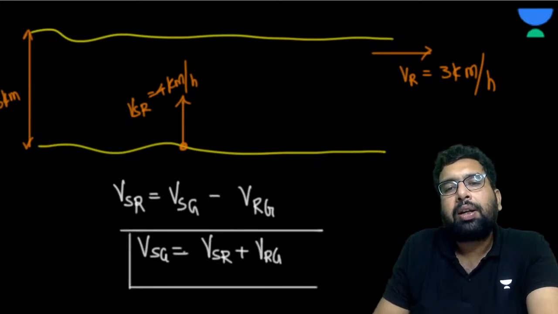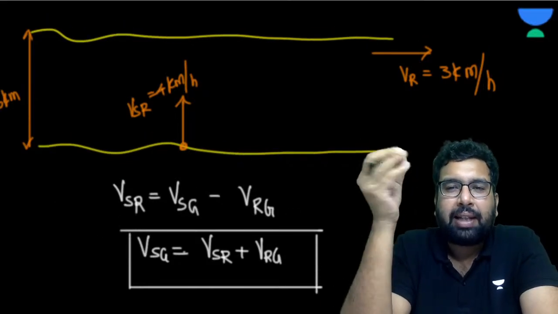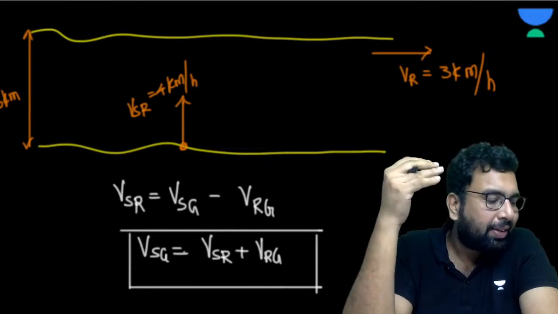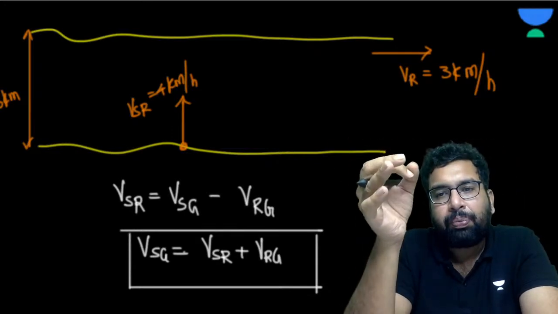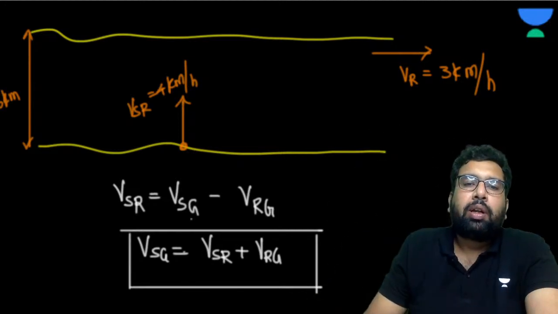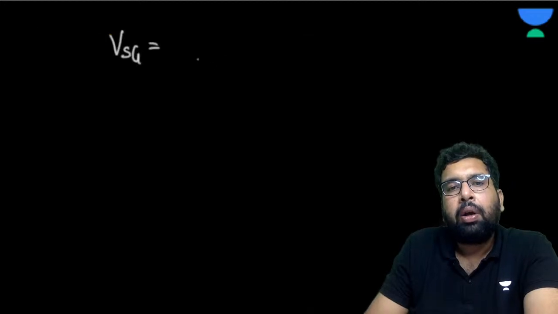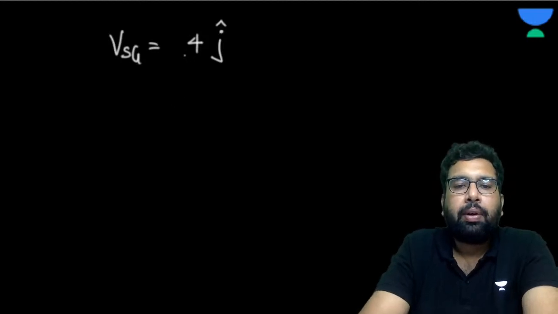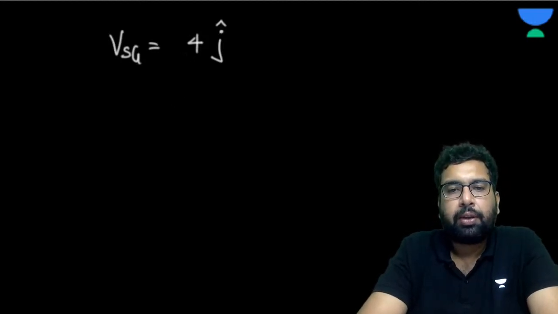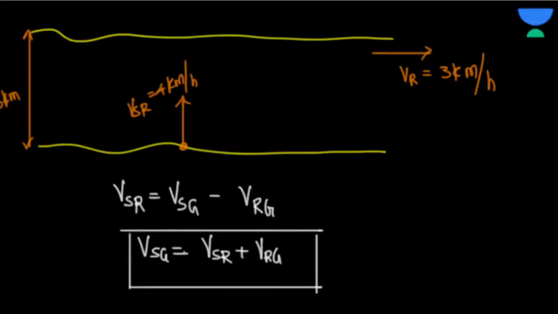So see, this is not a formula but the concept. In each and every question now you have to do this. Otherwise, there is nothing in this. Every question you have to do this. Okay, like in this case, see. Now, what is the velocity of swimmer with respect to river? It is 4 j cap, right, in the form of vector, isn't it? Yes or no? Please answer me. So we want to write it in the form of vector, right?